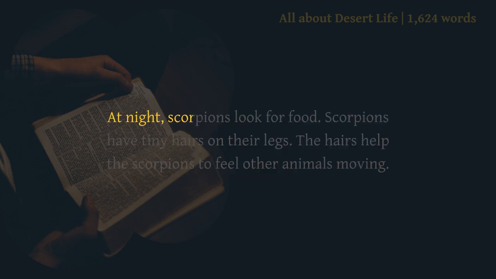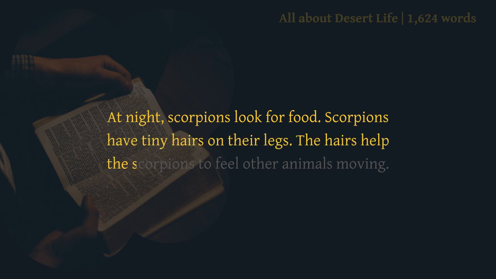At night, scorpions look for food. Scorpions have tiny hairs on their legs. The hairs help the scorpions to feel other animals moving.